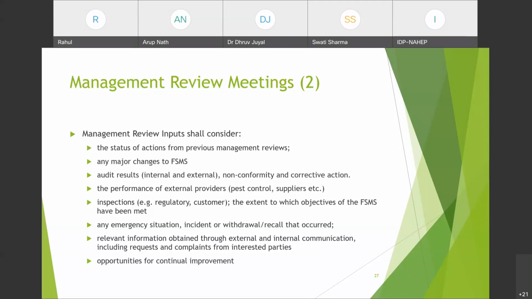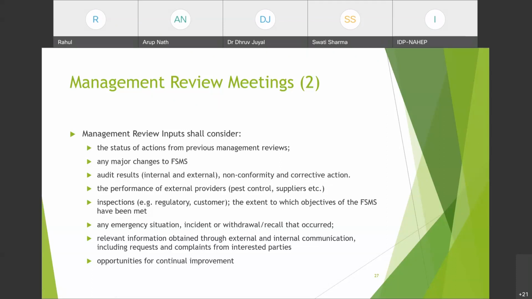Any inspections like regulatory or customer inspections, the extent to which objective of the FSMS have been, sorry, this is another point, 2 points are mixed up. Any inspections, so inspection से अगर कोई outcomes हैं, they must be a part of the management review. Like any findings, if were there in the inspections, they must be considered here and discussed.